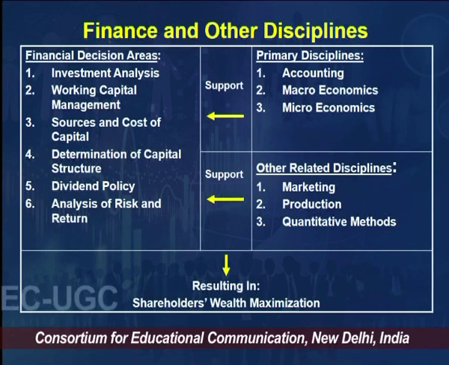So accounting is the primary area, because we are getting the values for different cost heads, for revenues, for expected cash flows, inflow and outflow both, and for all expenses, all different heads. So accounting is the primary discipline which helps the financial management area.